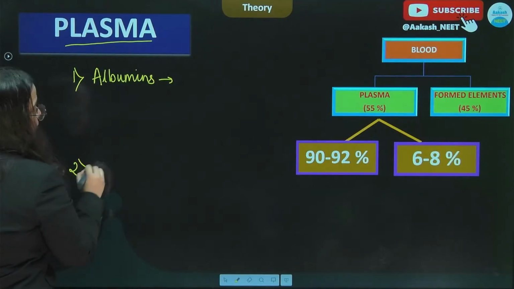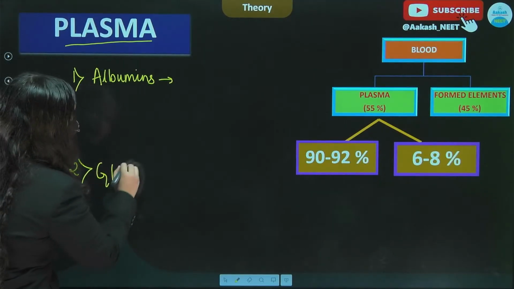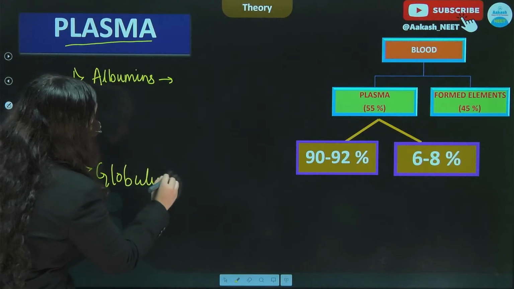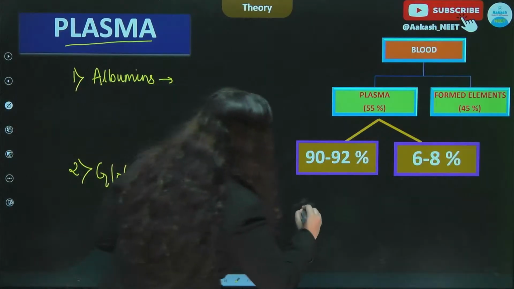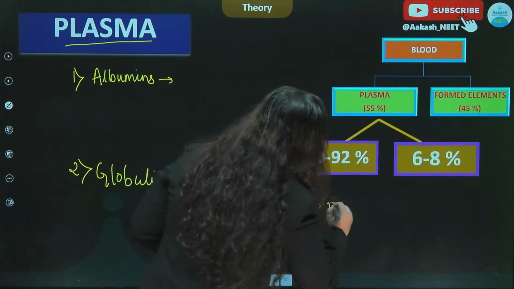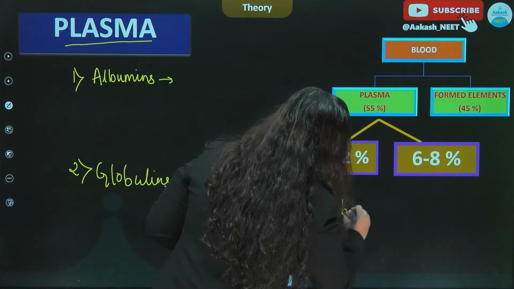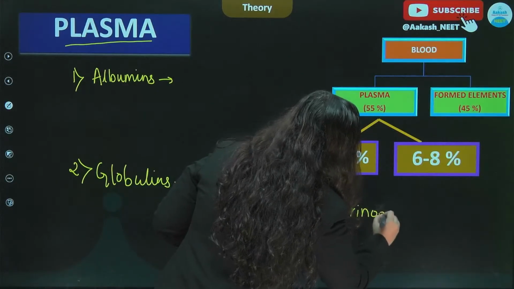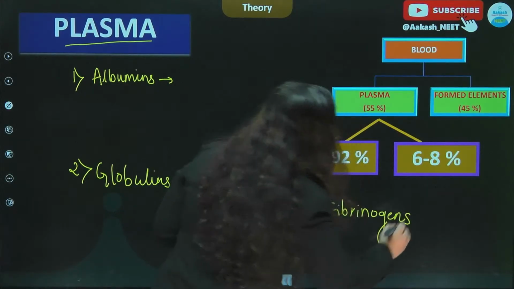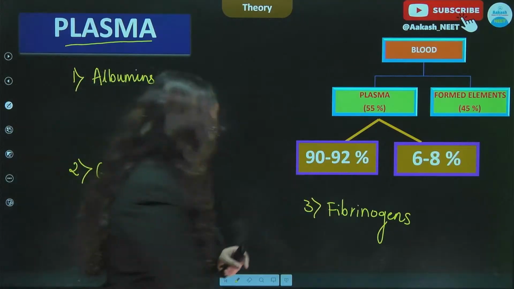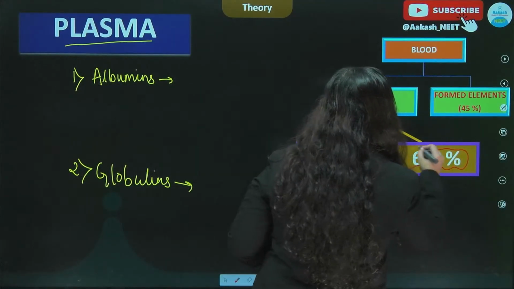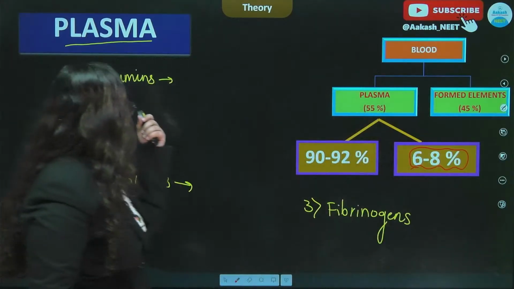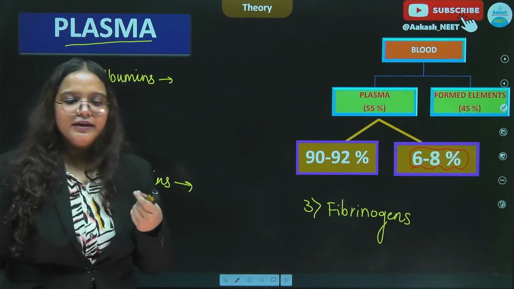Then we have the globulins, and then we have the fibrinogens. So here we are talking about the protein part, which is 6 to 8%, and we have 3 major proteins which are present in the blood plasma, which is the fibrinogens, the albumins, and the globulins.